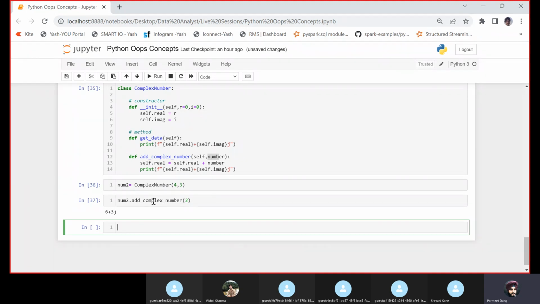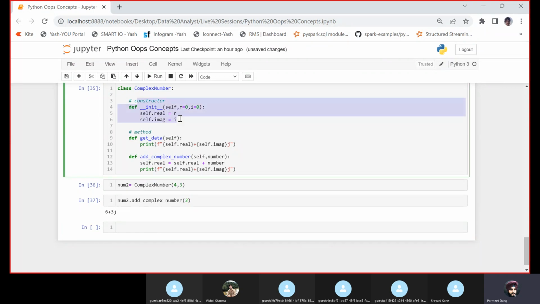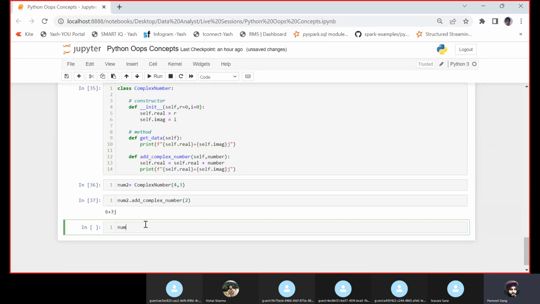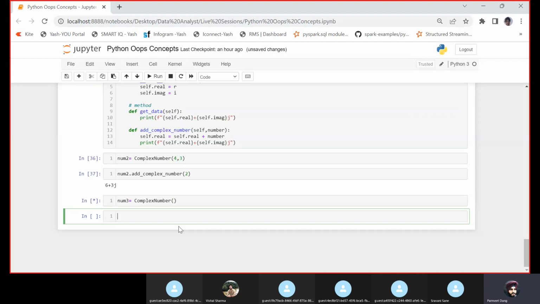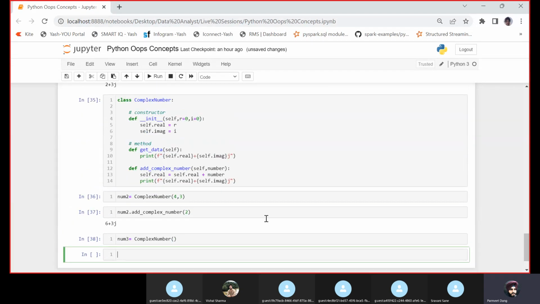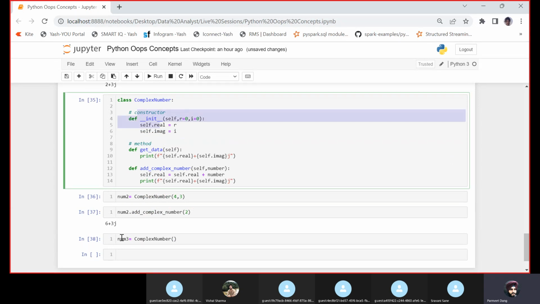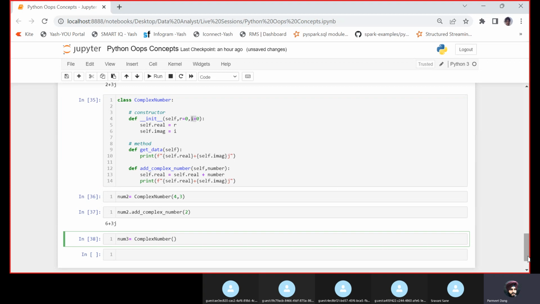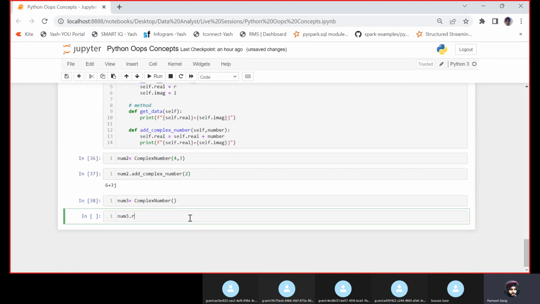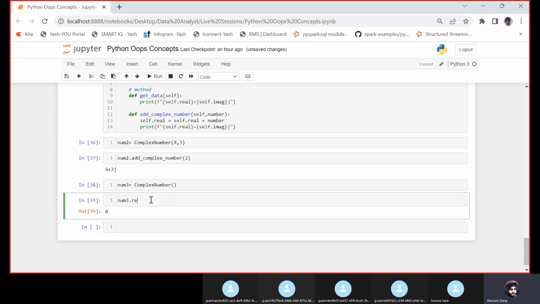So this is a concept about the complex number, and this complex number is expecting two parameters, right? How about if I do not define them, and I just directly invoke this complex number? So you would see now I'm not getting any error. Why? Because when this constructor was invoked, it has directly initialized by default with 0. When I show you num3.real, the value is 0, and num3.image, the value is 0.